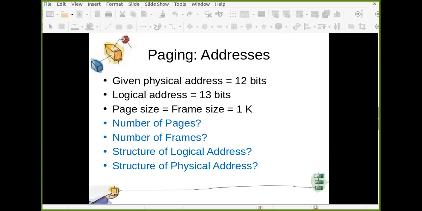Now one thing you need to understand: when it comes to physical address, it means frames. When it comes to logical address, it means pages. And here page size and frame size is fixed, 1K, that is 10 bits.